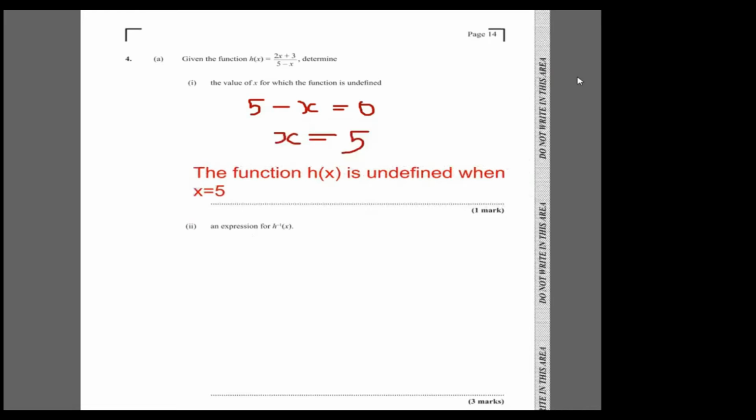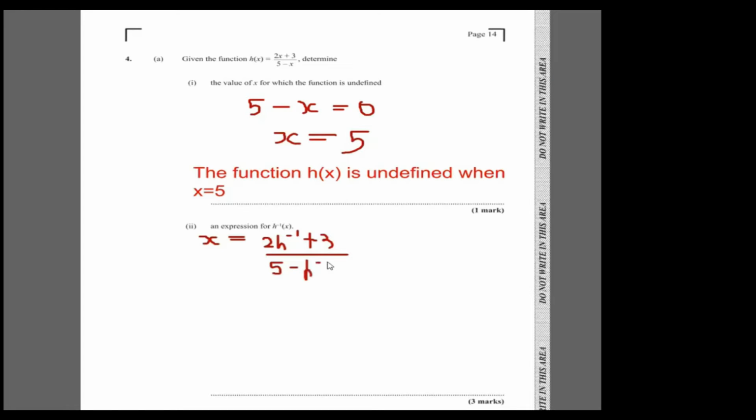All right, now the next part it asks us to do, it says find an expression for h inverse of x. So first thing, you're going to interchange x and h. When you interchange h, it becomes h inverse. So x is equal to 2h inverse plus 3 over 5 minus h inverse. That's step 1.